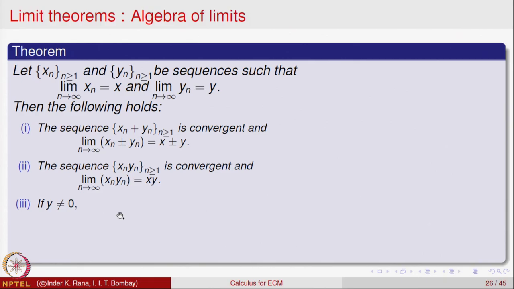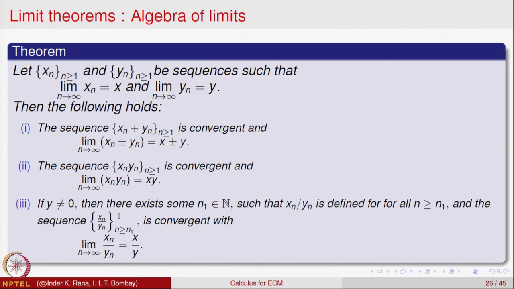And the next: we have looked at addition of sequences, subtraction of sequences, and product. Next we want to look at the quotient of two sequences. Of course, x n over y n will not be defined if y n is equal to 0 somewhere. So, one has to put an extra condition: if the sequence y n is such that its limit y is not equal to 0, then the result says that for some stage onwards, for some natural number n 1, y n will not be 0.